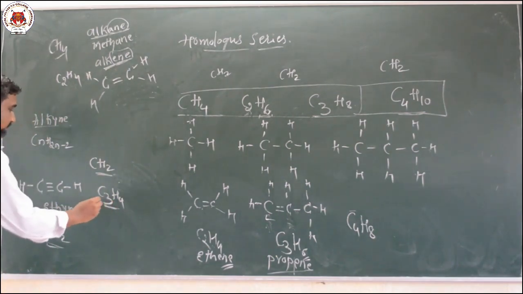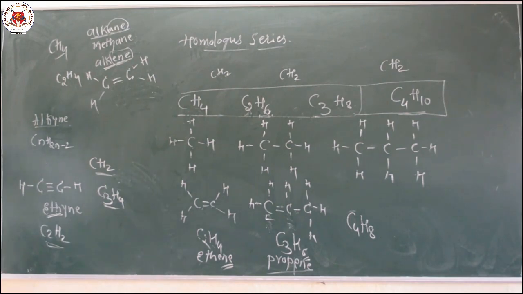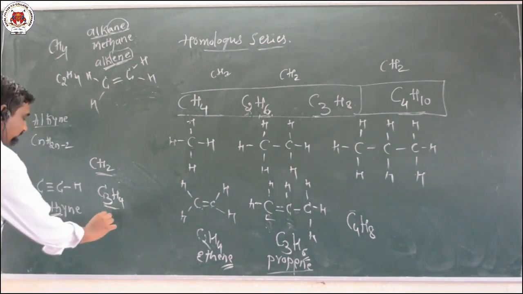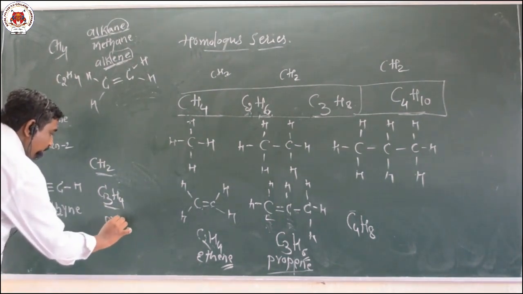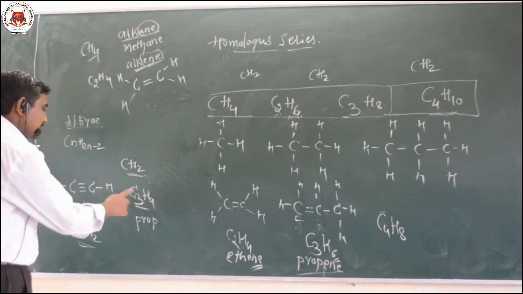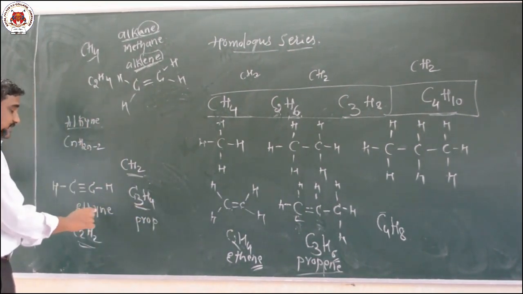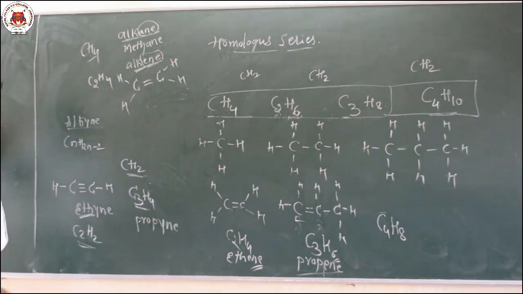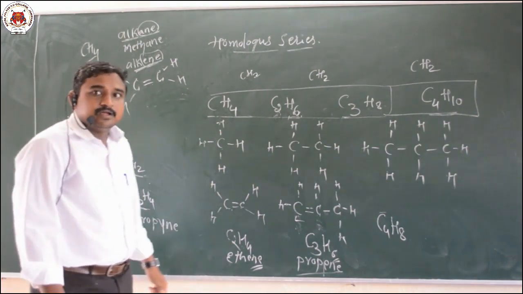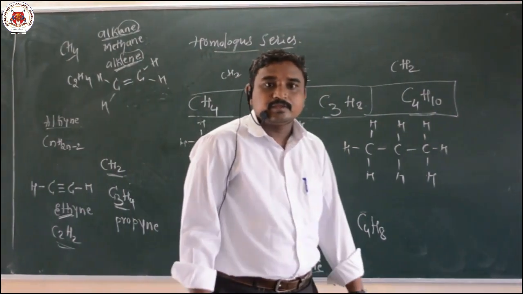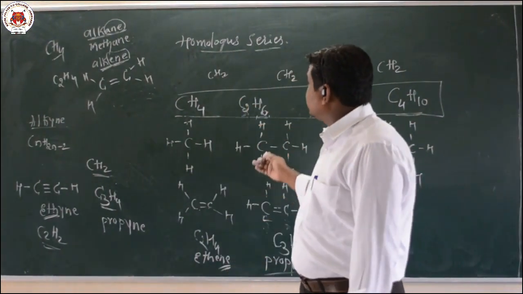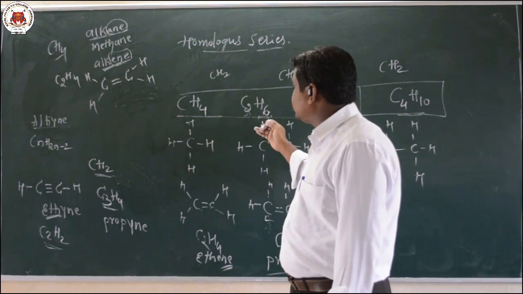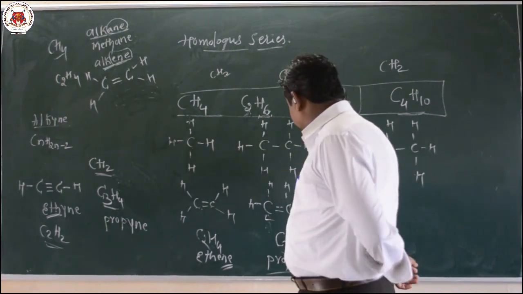The next member already has a presence of 3 carbon atoms. So automatically the root word becomes what here? Prop. And this is a successive member of alkyne. Hence we are going to use the suffix what here? Yne. So this is all about the nomenclature of functional group, homologous series, and all those things.